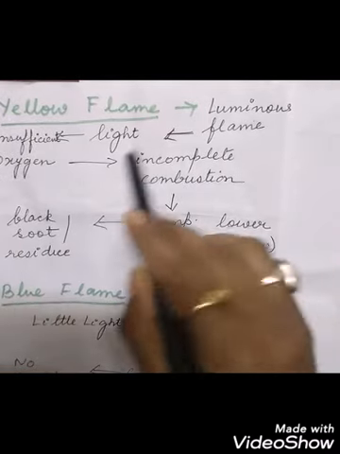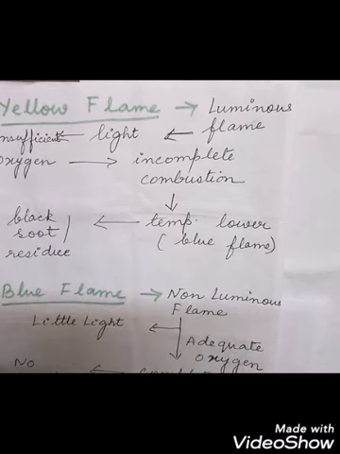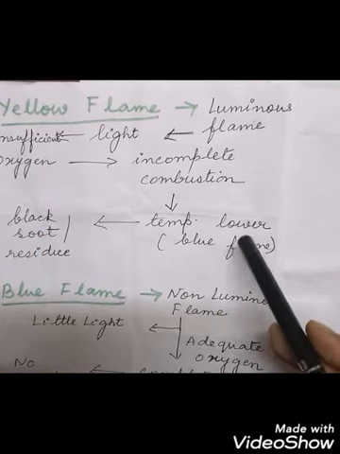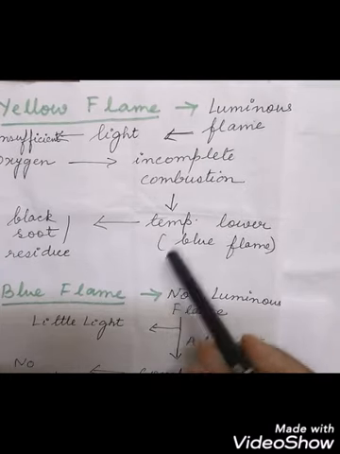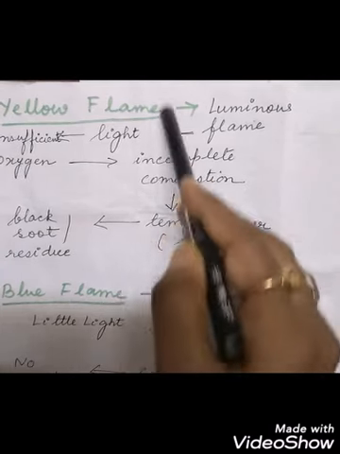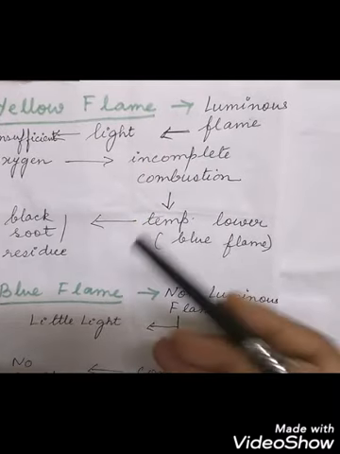This is incomplete combustion because there is insufficient oxygen, and its temperature is lower than the blue flame. Whenever you are using this yellow flame, the utensil will get what?